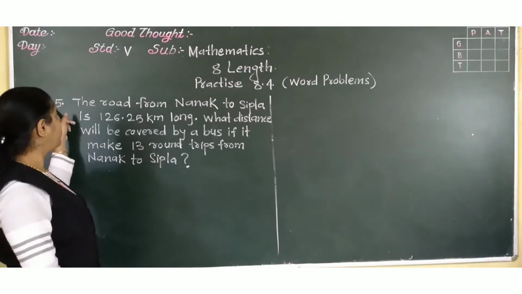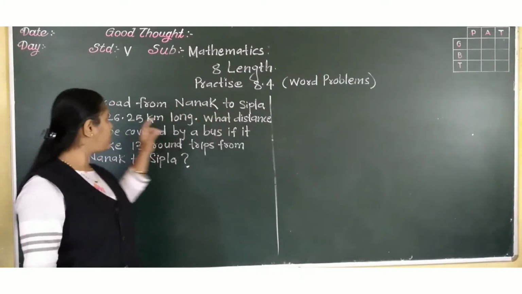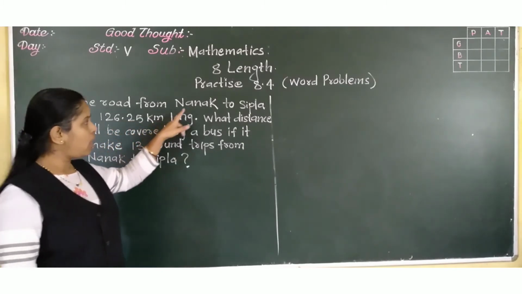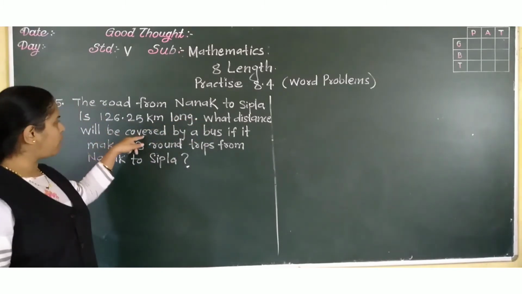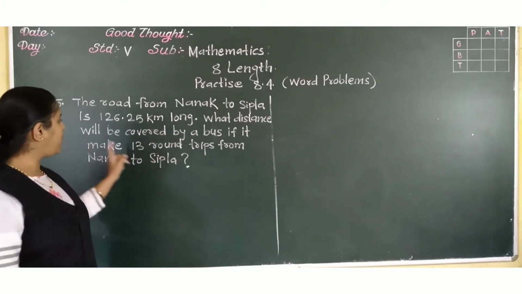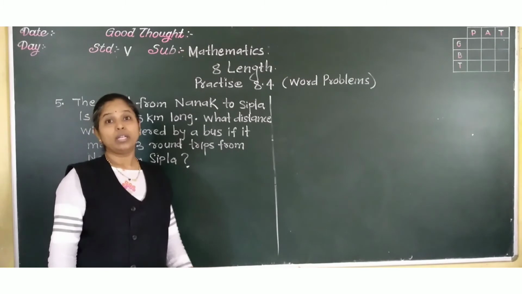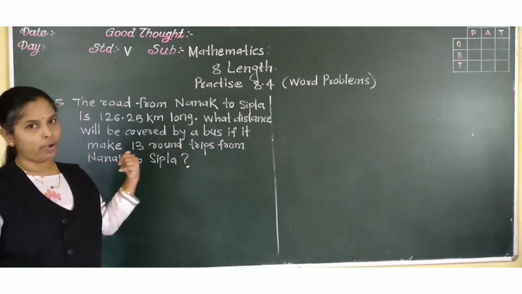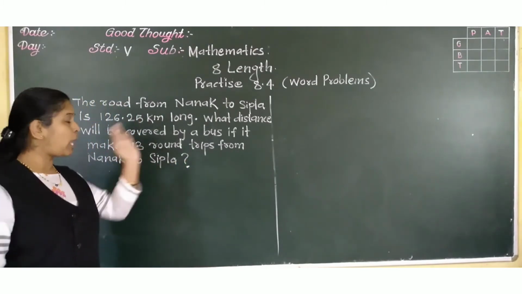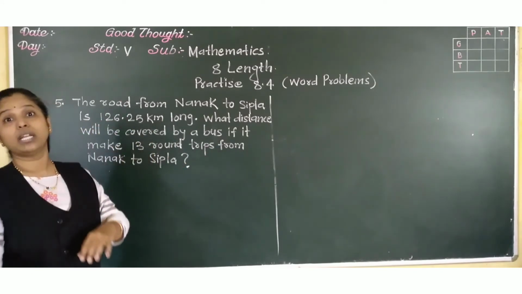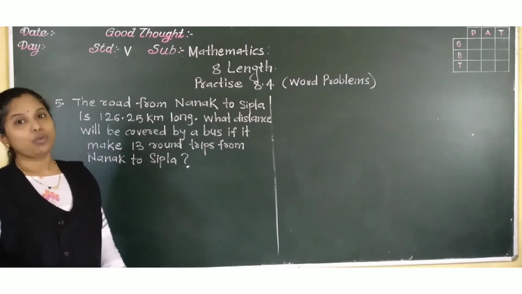Question number 5. The road from Nanak to Sipla is 126.25 kilometers long. What distance will be covered by a bus if it makes 13 round trips from Nanak to Sipla? Now again see, like this we have solved 13 times Nanak to Sipla, back Sipla to Nanak. 13 plus 13, how many rounds did it become? 26.